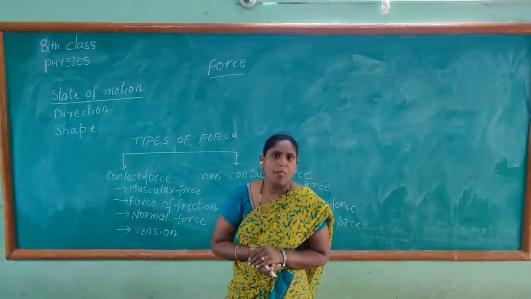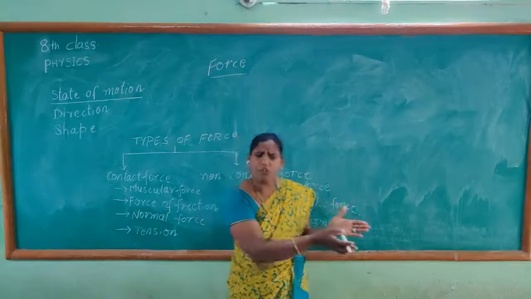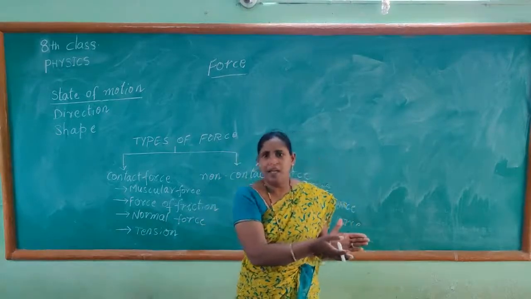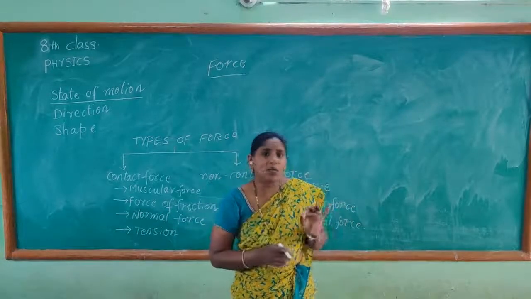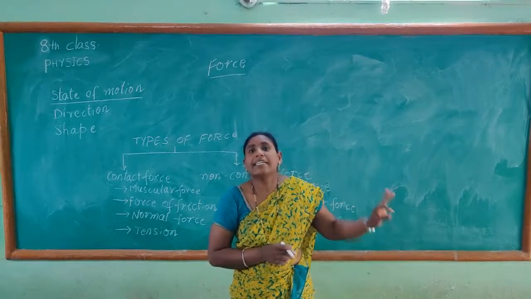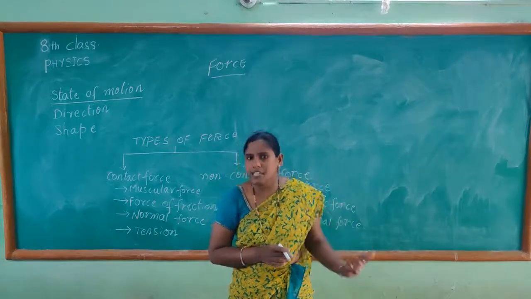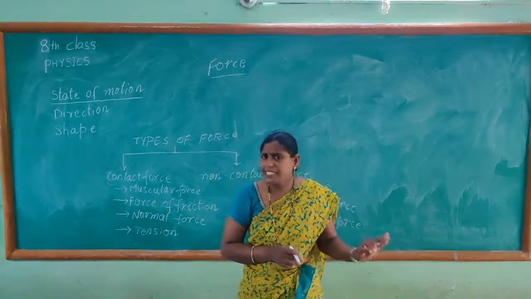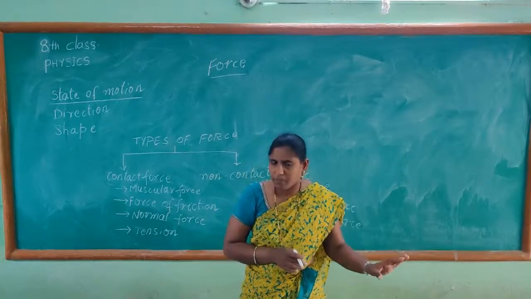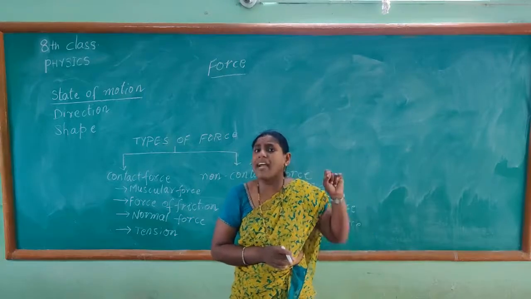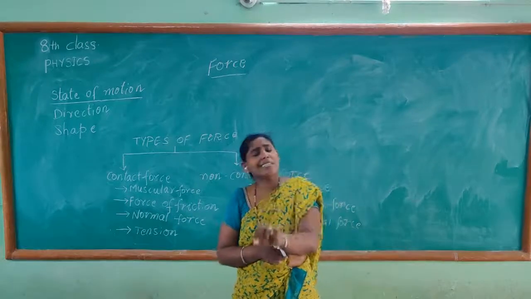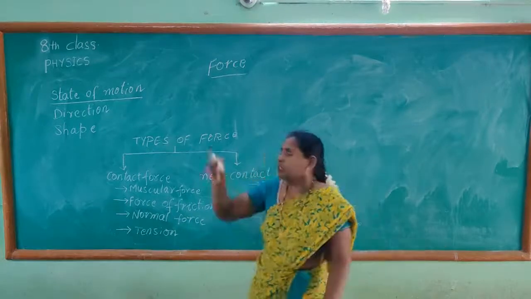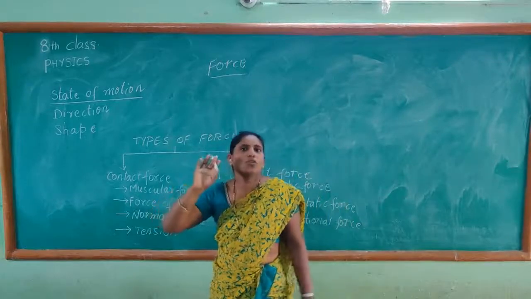For example, there is a football lying over there. Unless and until we disturb it, it is not going to be disturbed. It is in the state of rest. Unless and until you give some force, the football is not able to move.